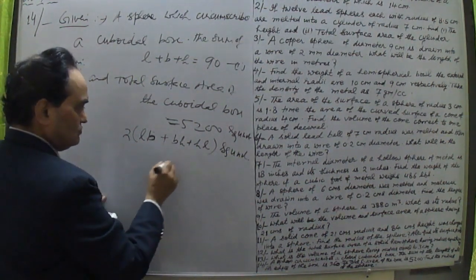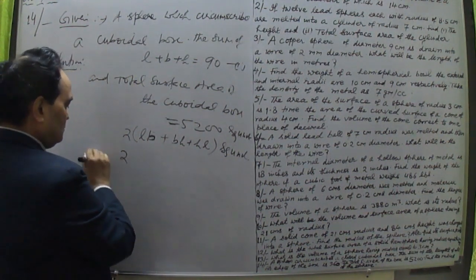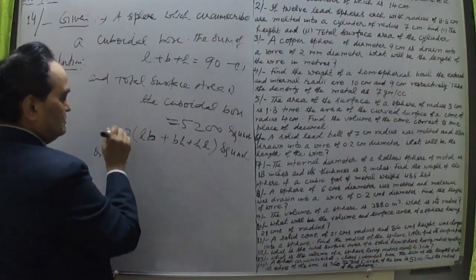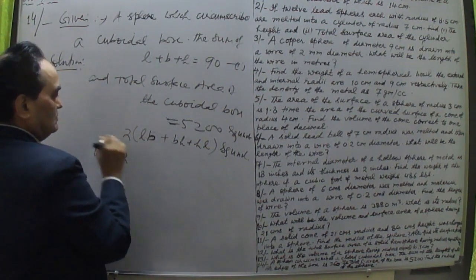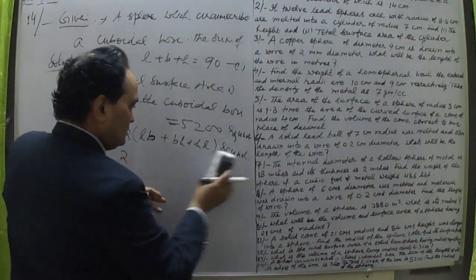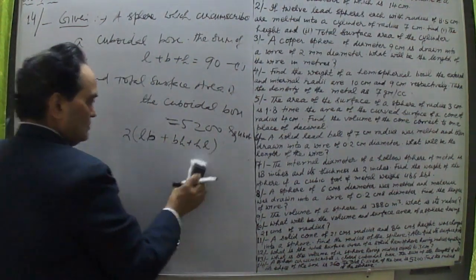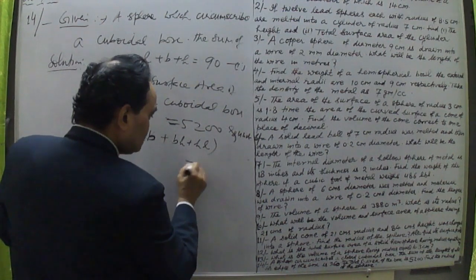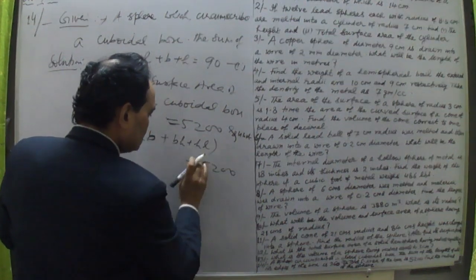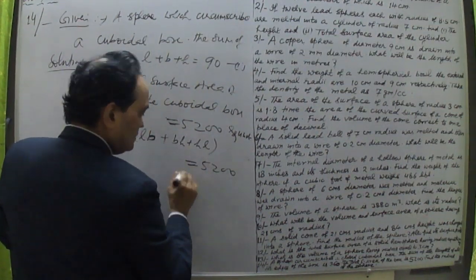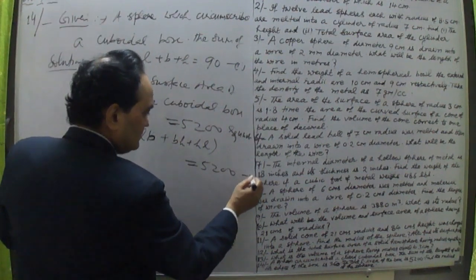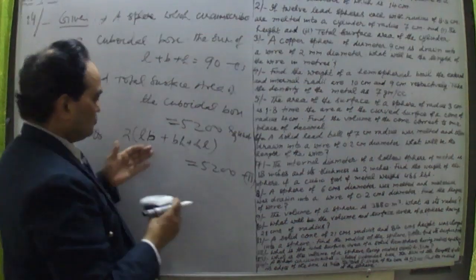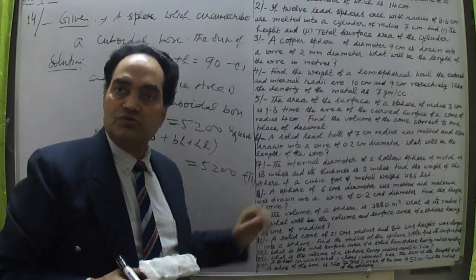So this is equal to, we are given here, twice LB, this is the surface area. Let me equate this. Twice LB plus BH plus HL is equal to 5200. This is given to us. Okay, this is the second equation. We are given twice LB plus BH plus HL equal to this.